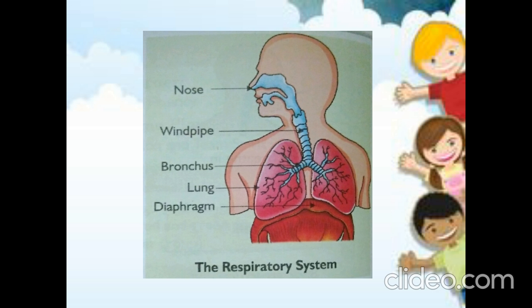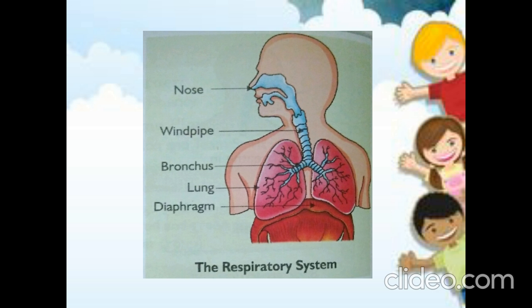What is present in front of the nose? What is that opening called through which air enters the nose? That opening is called the nostrils. Very good. Through the nostrils, the air will enter into the nose, and hair and mucus present inside the nose filter the dust particles present in the air.